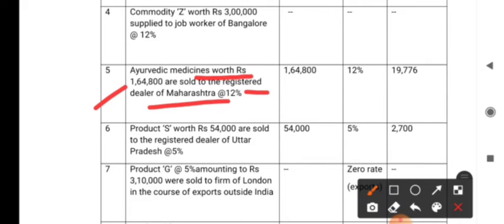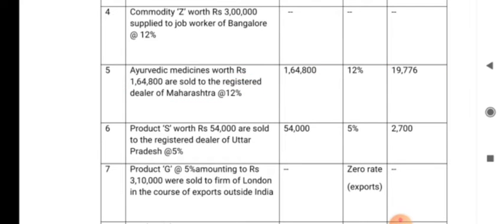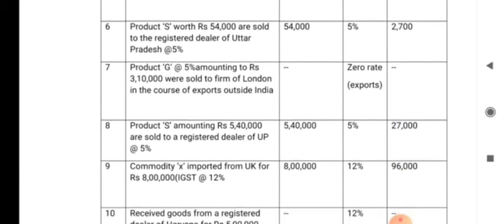Next, the fifth one is that Ayurvedic medicines worth rupees 1,64,800 were sold to the registered dealer of Maharashtra. So, the goods, Ayurvedic medicines, are supplied from Punjab to Maharashtra. What kind of supply? Again, it is interstate. So, the amount is taken over here, the percentage is 12%, 12% on 1,64,800. So, 19,776 is the IGST amount payable.